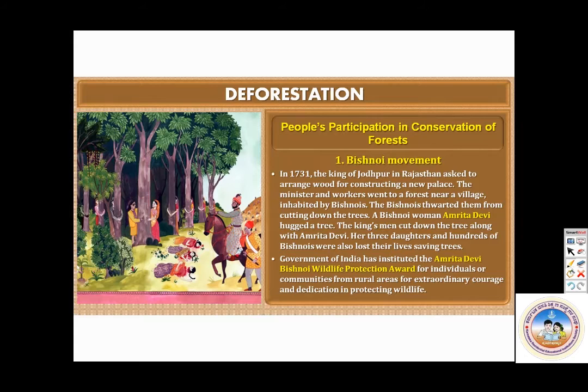One of the classical examples is the Bishnoi movement. In 1731, the king of Jodhpur in Rajasthan asked to arrange wood for constructing a new palace. But the Bishnoi people there didn't want the soldiers to cut down the trees. So a Bishnoi woman, Amrita Devi, hugged the tree. The king's men cut down the tree along with Amrita Devi and her 3 daughters, and hundreds of Bishnois also lost their lives saving the trees. So many people were killed in the Bishnoi movement.